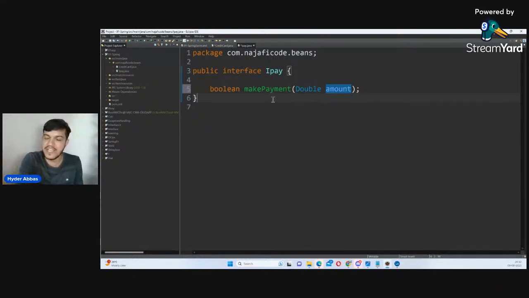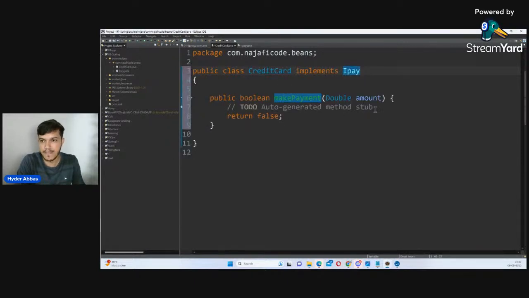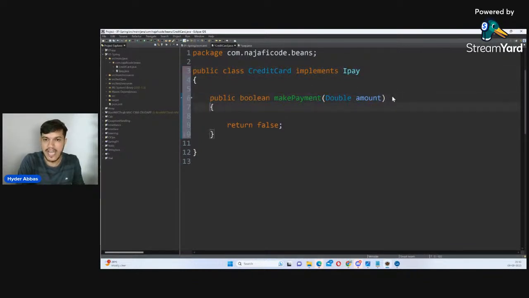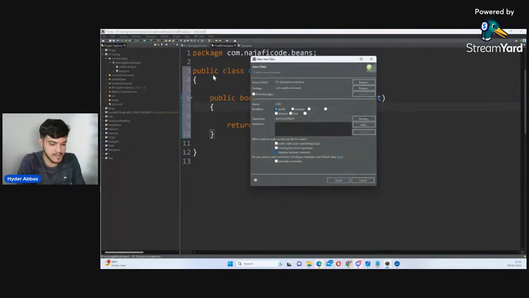Yesterday I did the same thing without Spring, now with Spring. That's the only difference. Now I would like to implement this here. I will say implements iPay. So I will add the unimplemented methods. I've added this. Great. And I'll give one more option here, probably debit card.